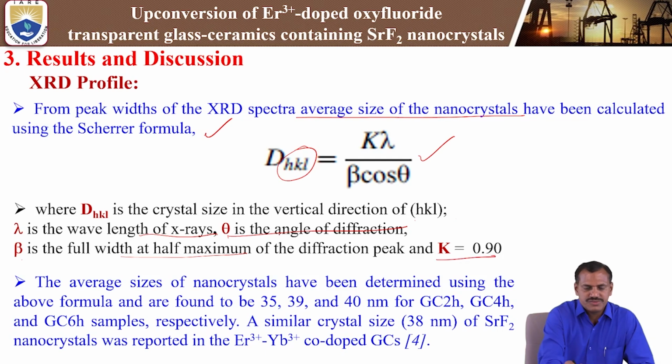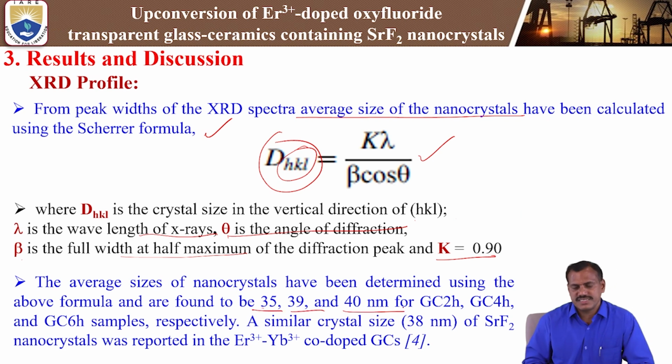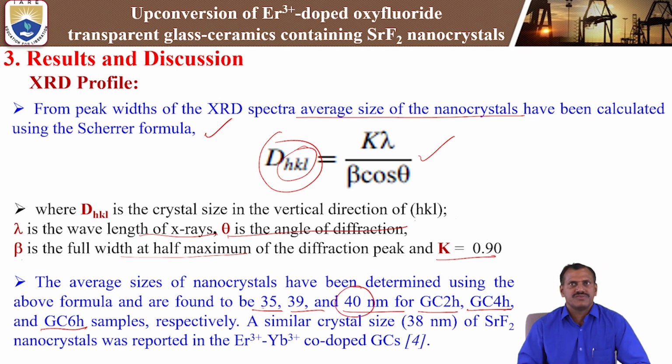By substituting these values into the formula, we can get the crystal size of the transparent fluoride nanocrystals. In this study, the average size of the nanocrystals was determined using the XRD profile. We get crystal sizes of 35, 39 and 40 nanometers for the glass ceramics at 2 hours, 4 hours and 6 hours, where the nucleation duration at 600 degrees centigrade is 2 hours, 4 hours and 6 hours. For 6 hours we get the largest nanocrystal size, 40 nanometers.